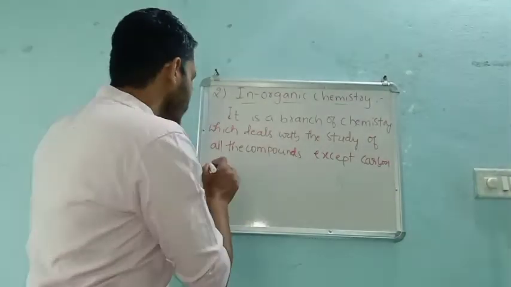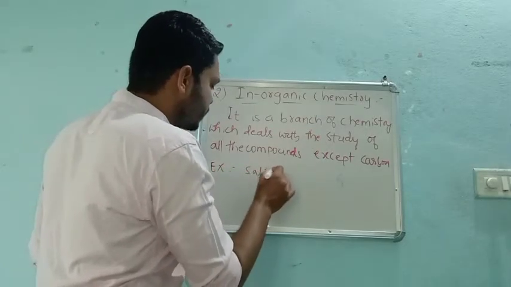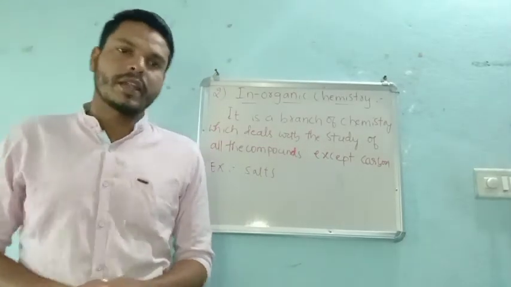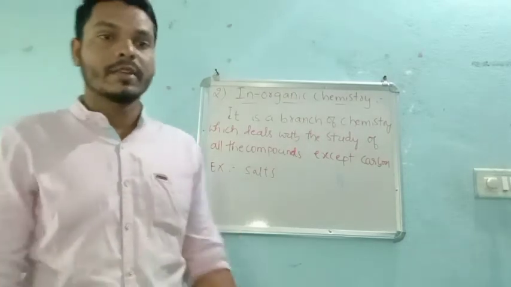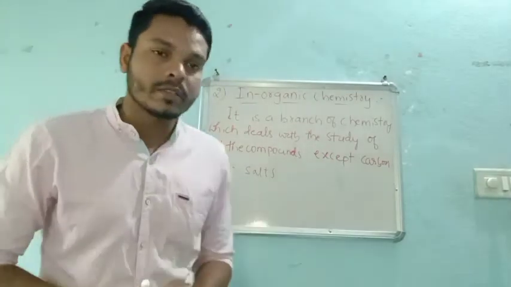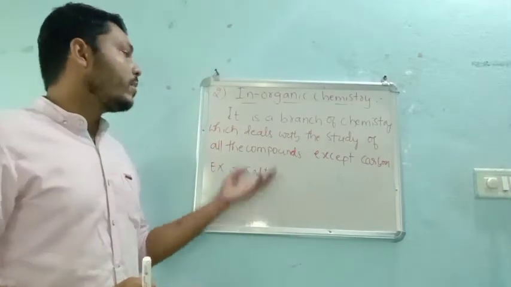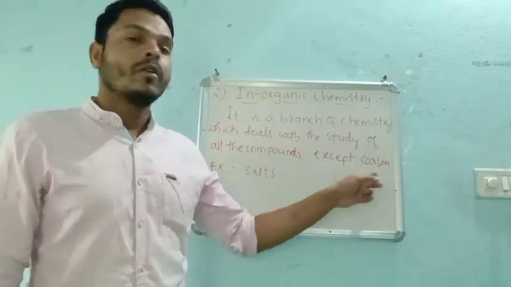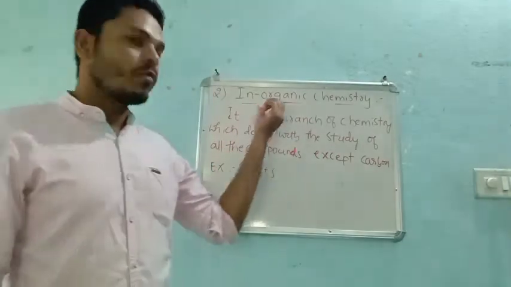But except those compounds, what are the simple examples of inorganic chemistry, right? Simple examples we can take salts, right? All these salts, you can say NaCl, you can take aluminium sulfate, calcium carbonate, barium sulfate, calcium chloride. These all are the salts. That means in those salts we don't have any carbon. Such study of chemistry is nothing but inorganic chemistry. In inorganic chemistry, we won't study about carbon.